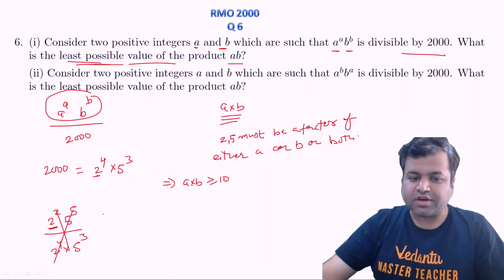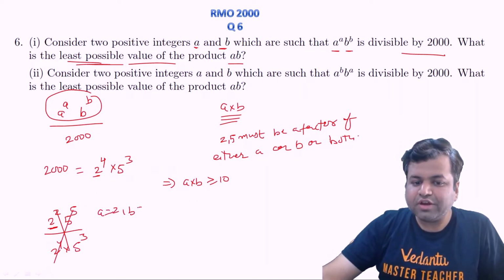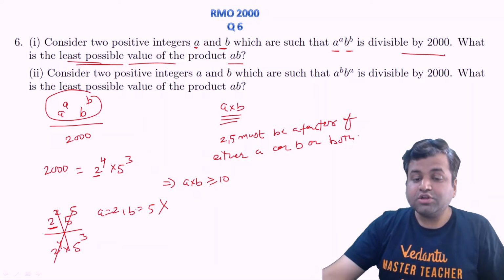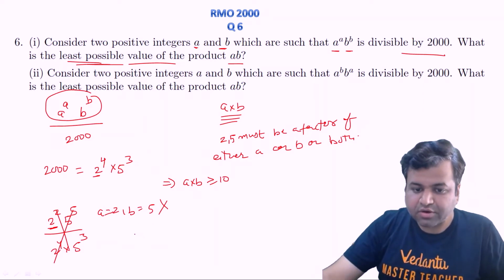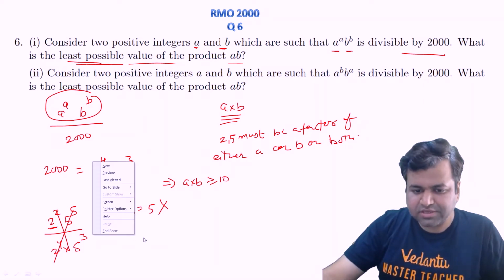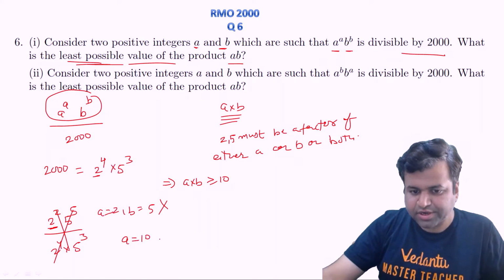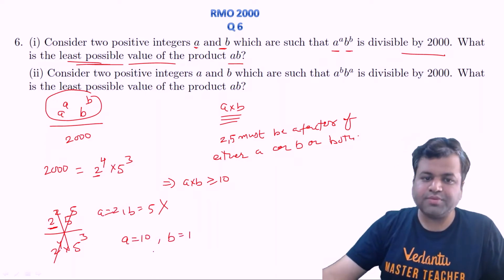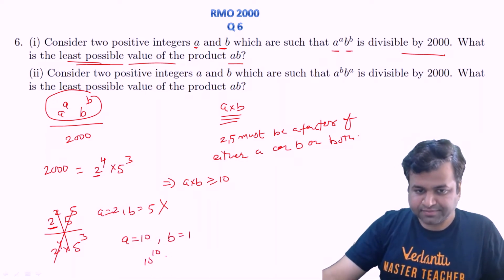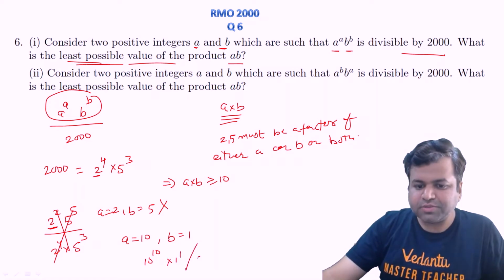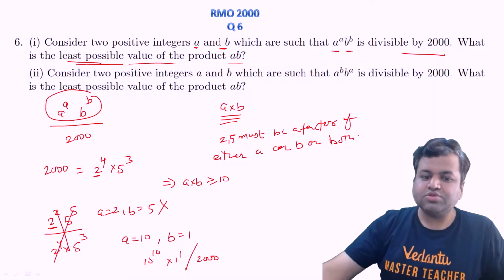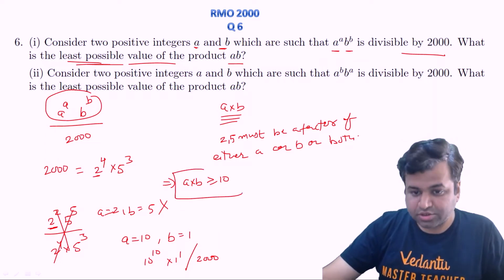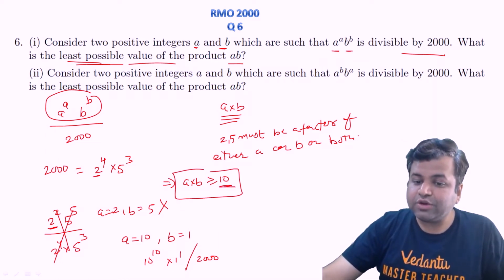So this will not work, है ना, that a is 2 and b is 5. This will not work. So what can be thought of is, let's say a is 10, and the other thing let's assume it to be b. तो 10^10 into 1^1, that is obviously divisible by 2000, है ना. So yes, the product should be greater than or equal to 10 and the least value can be achieved.